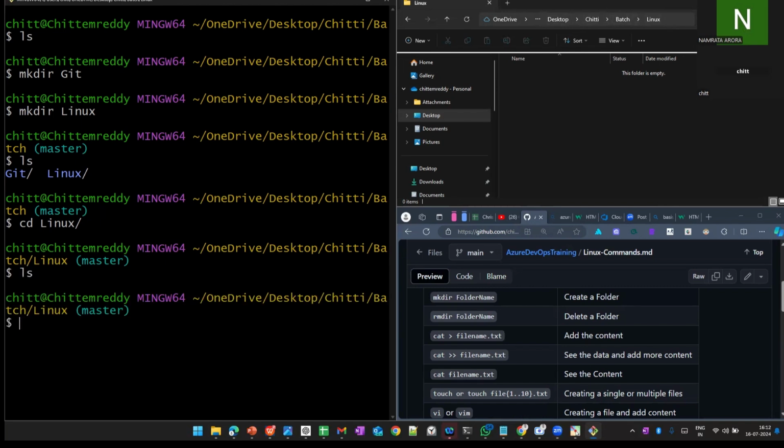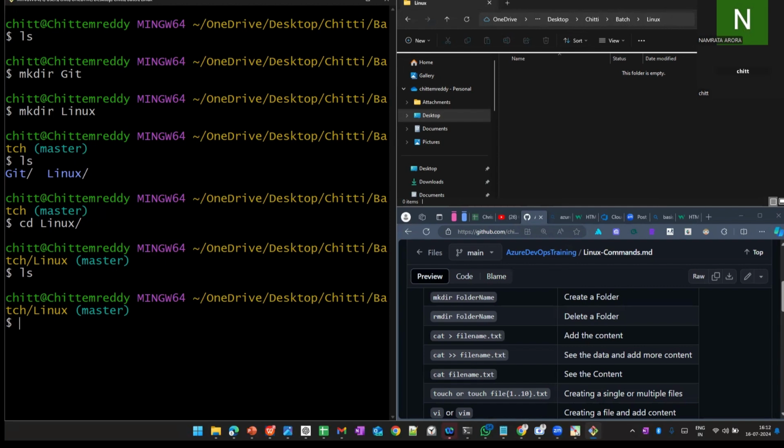Now I'm giving the ls command. ls is the list command. Don't be confused: ls is a list command. This is the basic: how to create a folder and how to enter into the folder.